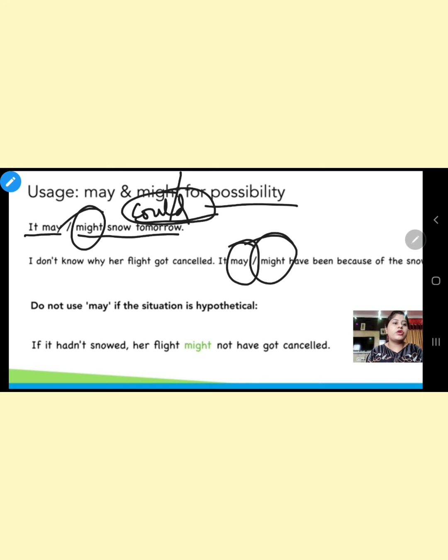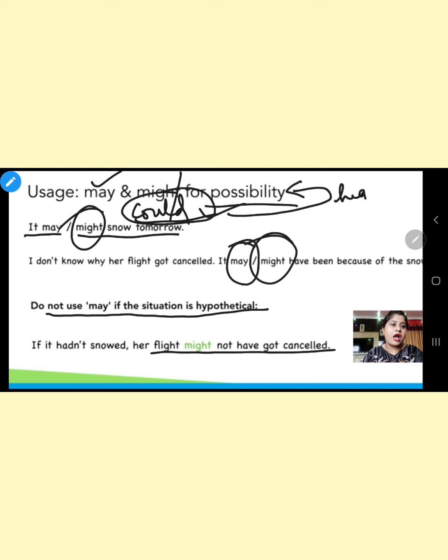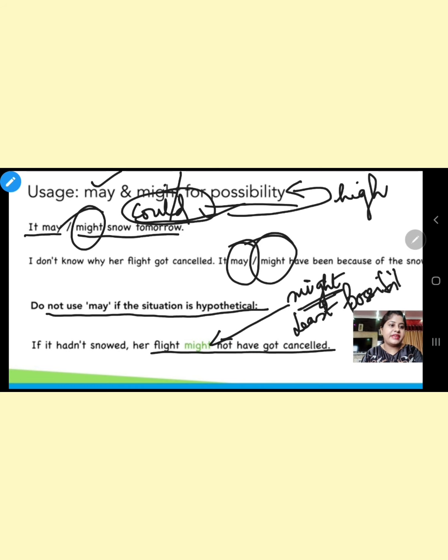It could have been because of the snow. Do not use may if the situation is hypothetical. If it hadn't snowed, her flight might not have got cancelled. So basically what you have to know is that may and could are used for high possibility. Might is used for least possibility or something which is hypothetical.